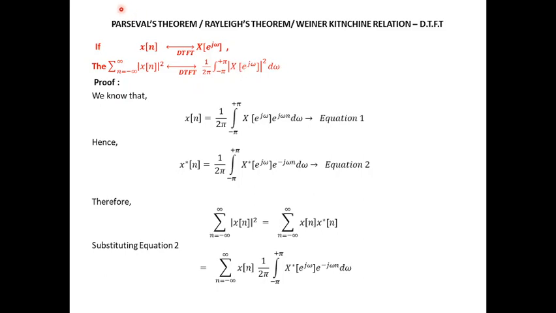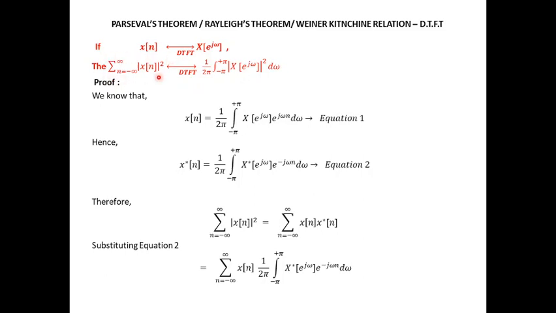The last important property, or theorem, that we can infer is Parseval's theorem, or Rayleigh's theorem, or Wiener relation for DTFT. This Parseval theorem is used to determine the energy contained in a discrete time signal from its Fourier transform. So, if the DTFT of x of n is X of e power j omega, then summation n equal to minus infinity to infinity modulus of x of n the whole squared is nothing but the energy contained in x of n.